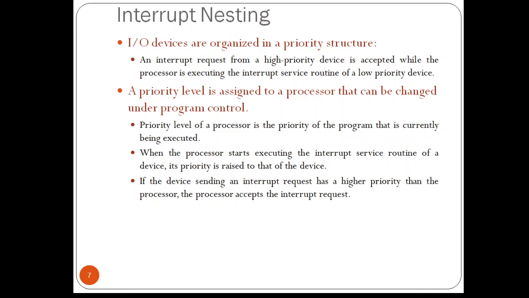A processor's priority is usually encoded in a few bits of the processor status word. So this can be changed by the program instructions that write into the PS. PS is nothing but processor status word. So these are called privileged instructions. These instructions can be executed only while the processor is running in its supervisor mode.